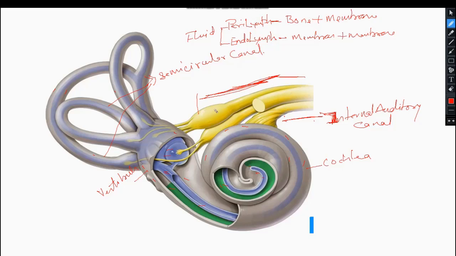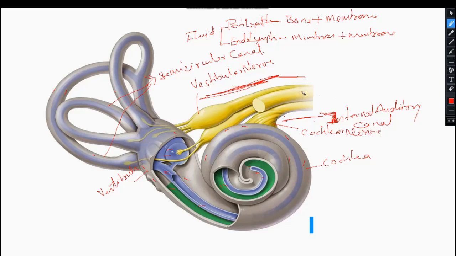The nerve which is innervating the membranous part in the vestibule and in the semicircular canal is known as the vestibular nerve, and the nerve which is innervating this cochlea is known as the cochlear nerve.